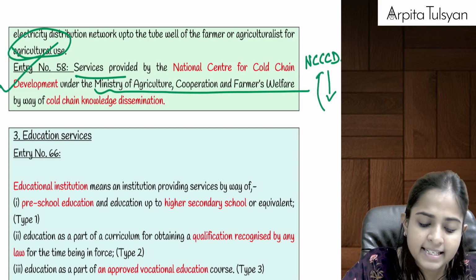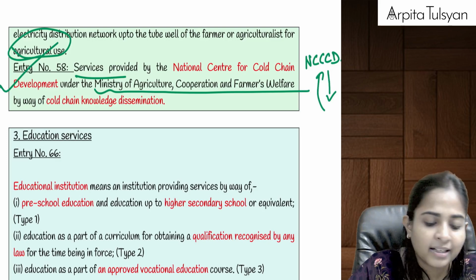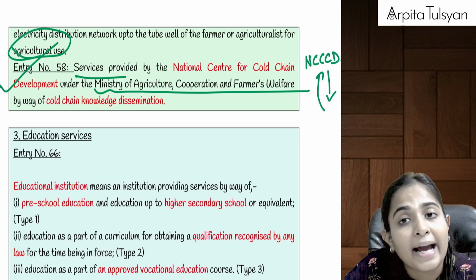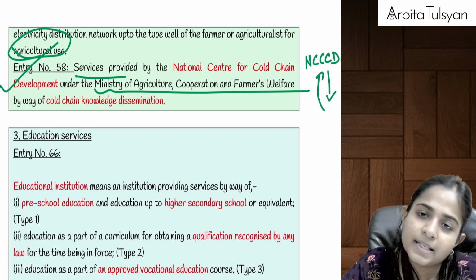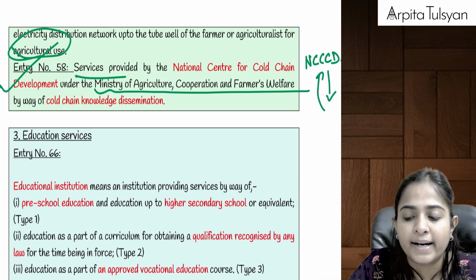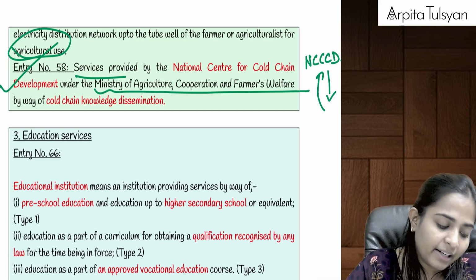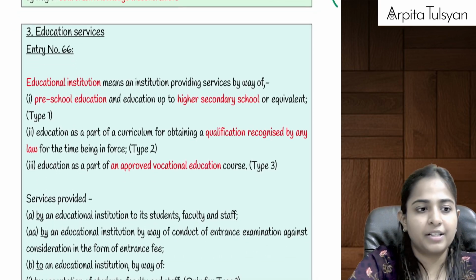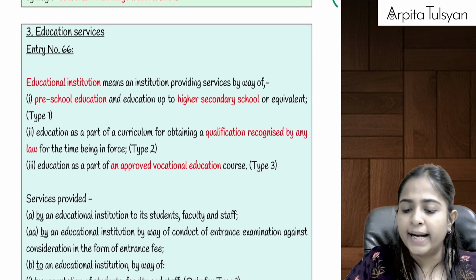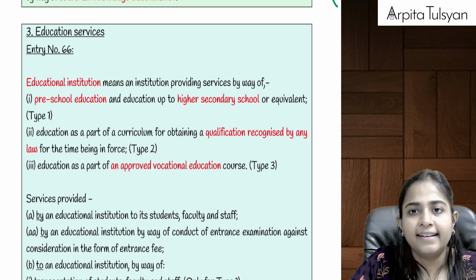For that, the NCCCD will charge some consideration. On that consideration, GST will be totally exempted, just like we discussed about agriculture extension services. Similarly, relating to cold storage, there is a service which is provided by NCCCD. Even that will be totally exempted from GST. I hope you are very clear till here. Yes, 2 entries are totally done.